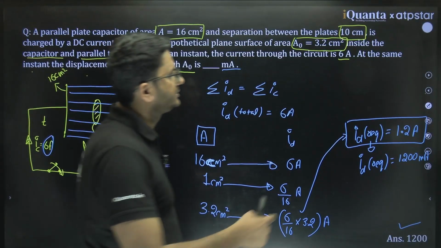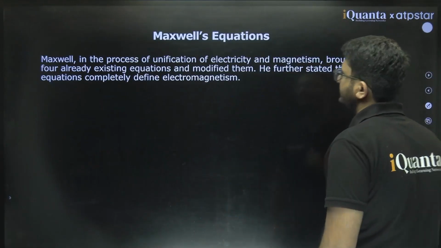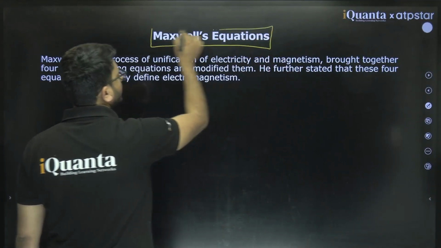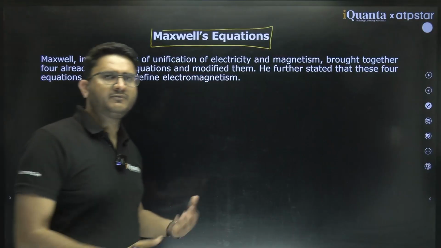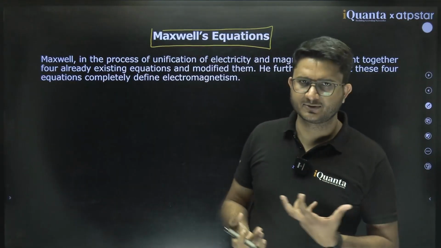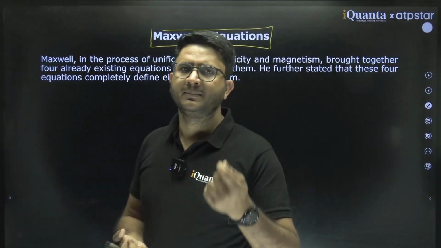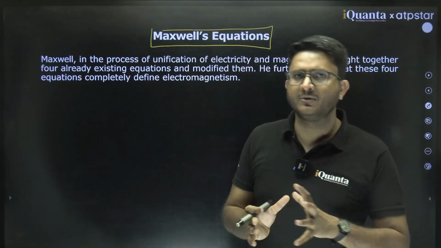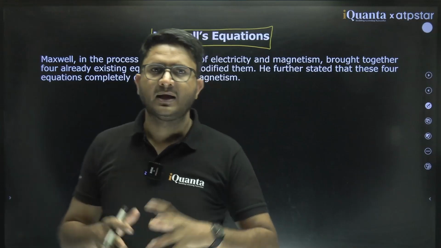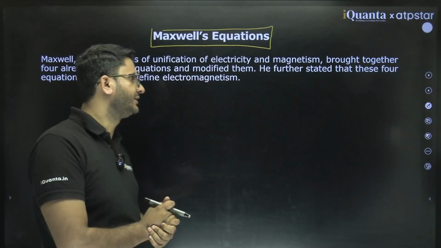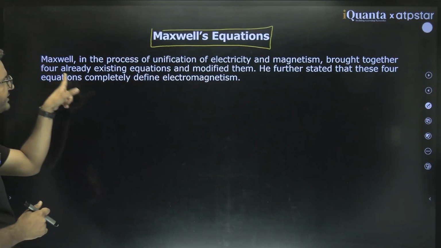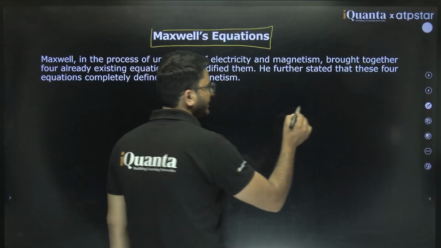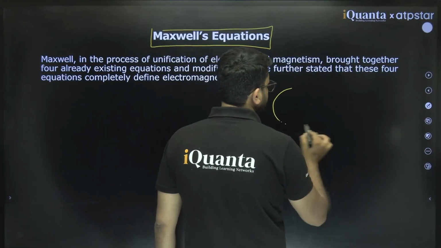Then Maxwell proposed Maxwell equations. What are Maxwell equations basically? These are 4 sets of equations which are basically 4 fundamental laws of electricity and magnetism, or electrostatics and magnetism. He clubbed together all those 4 fundamental laws, and this set of equations is known as Maxwell equations. Maxwell was in the process of unification of electricity and magnetism. So what was he trying to achieve? He was combining 2 domains.